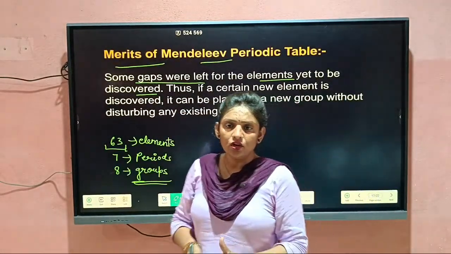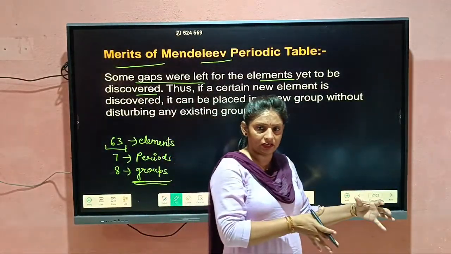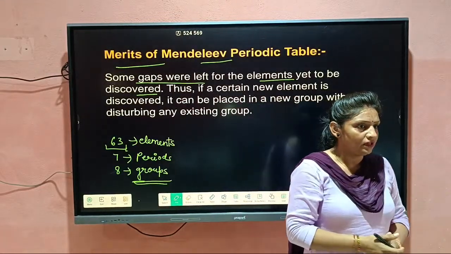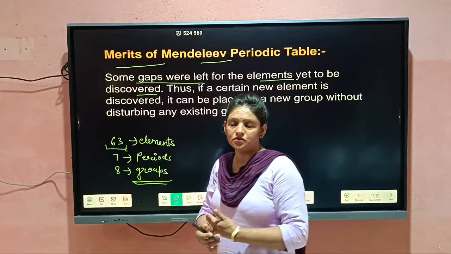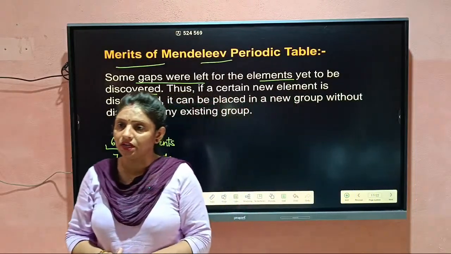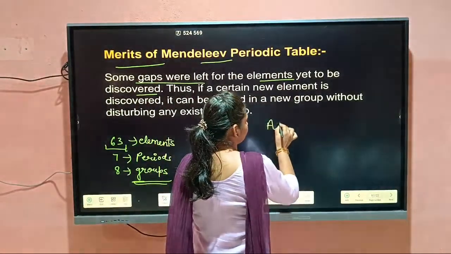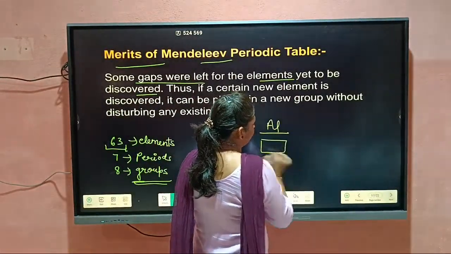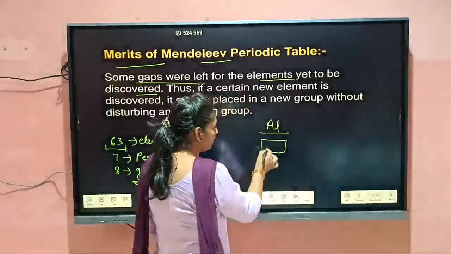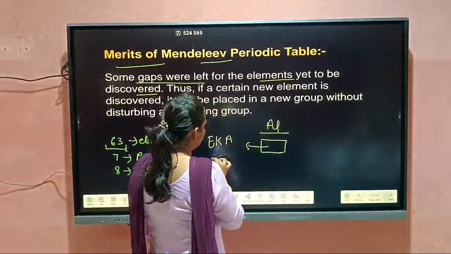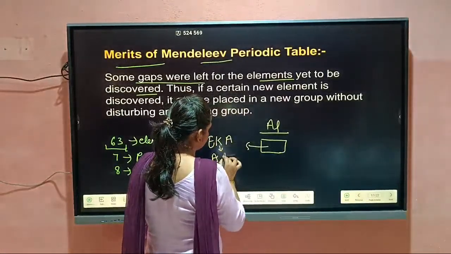So this was a big assumption, a big merit of the Mendeleev periodic table. At that time under aluminium, he left a gap and he gave the name Eka-aluminium.